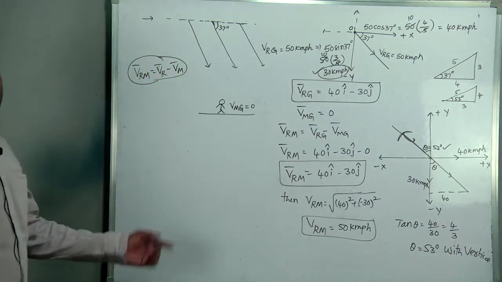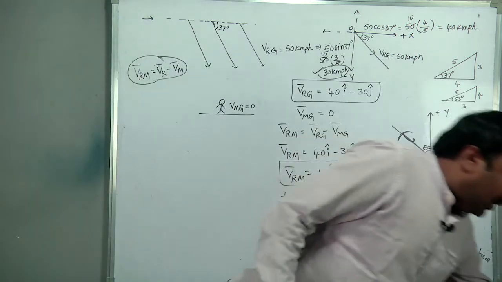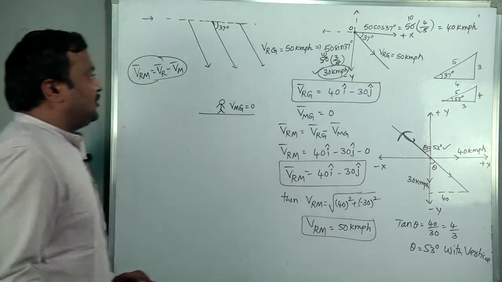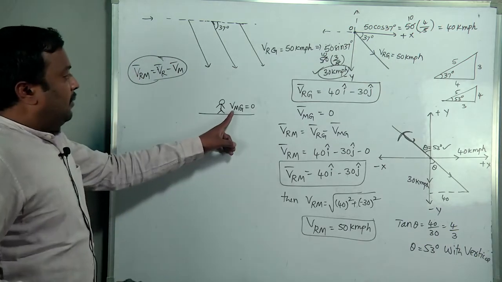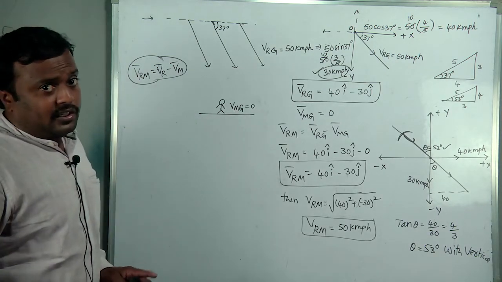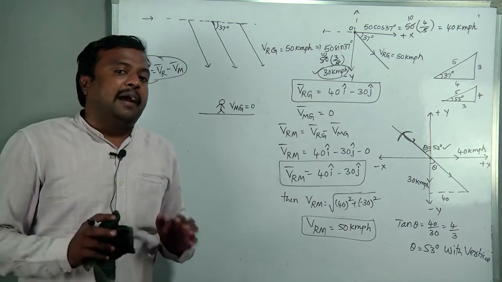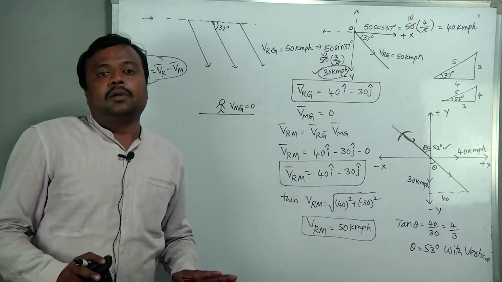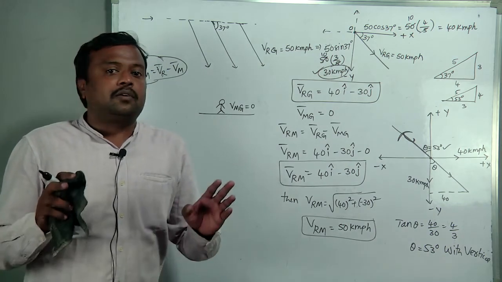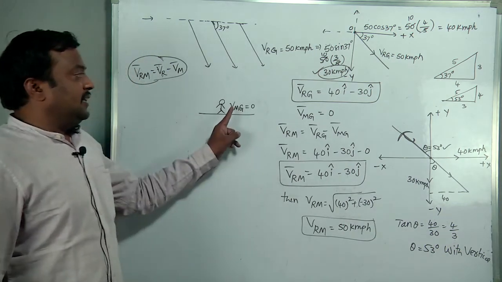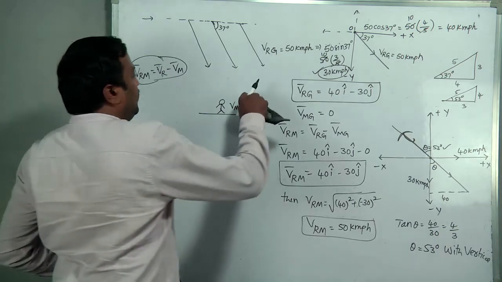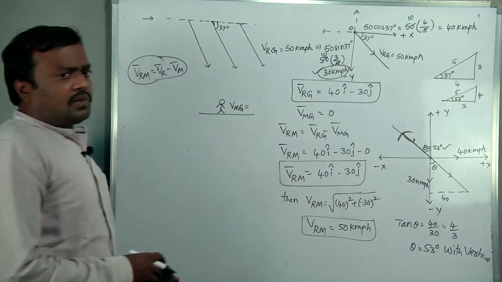Okay, it is one more case, and I am making a small change in this case. Here the man with respect to ground is 0, so the total resultant velocity with respect to man is equivalent to velocity of rain with respect to ground when the person is at rest. But here one more point I am adding.